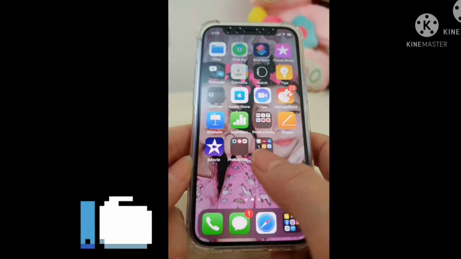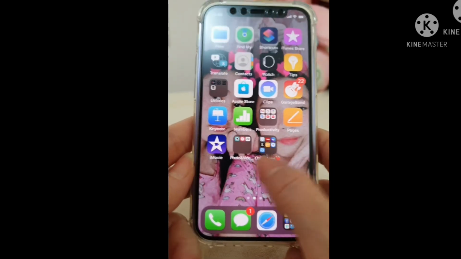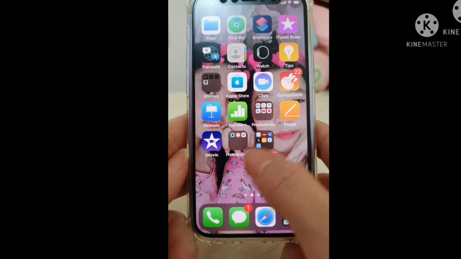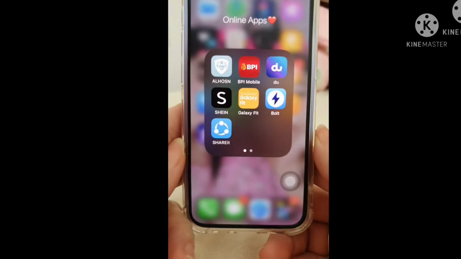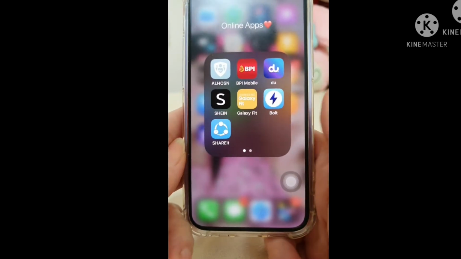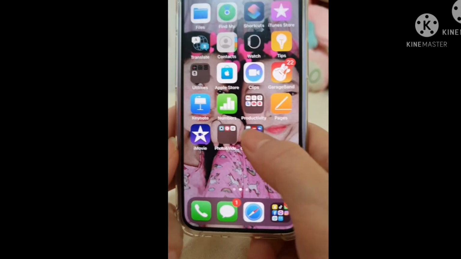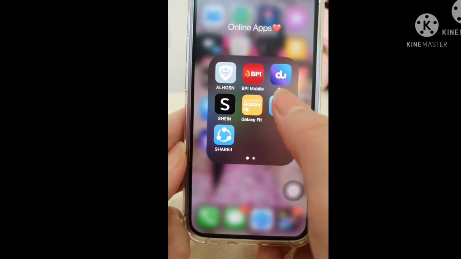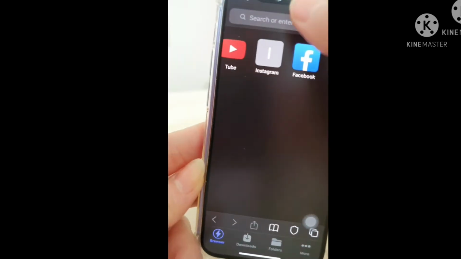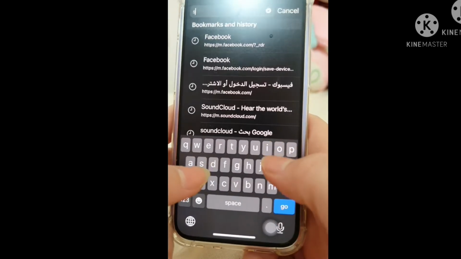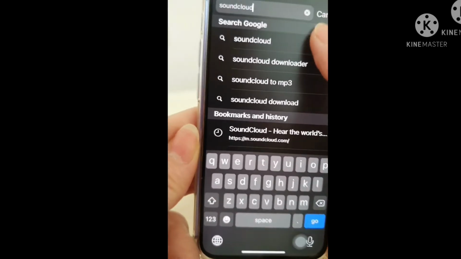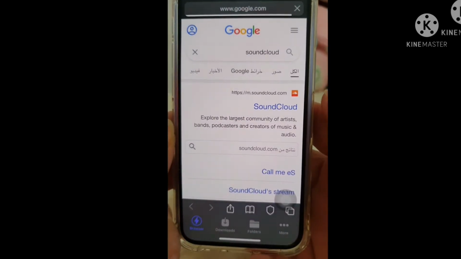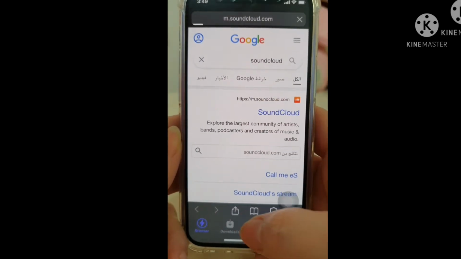So now, we need to have this Bolt application. This is a downloader for everything. If you have this one, just click this one, and we will type SoundCloud. Okay, and then click this first one.